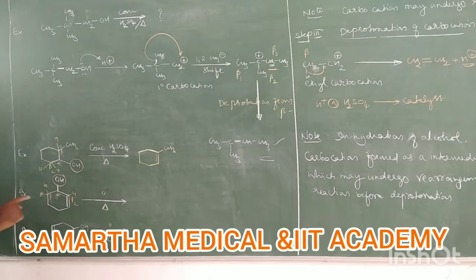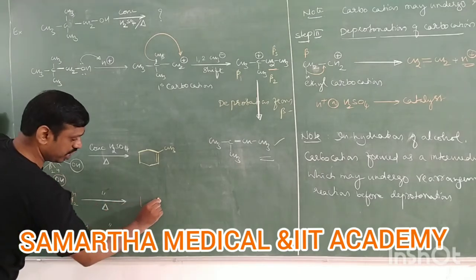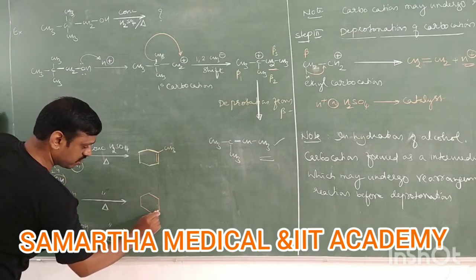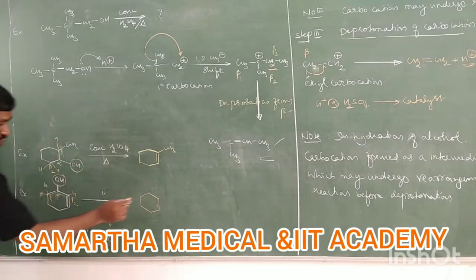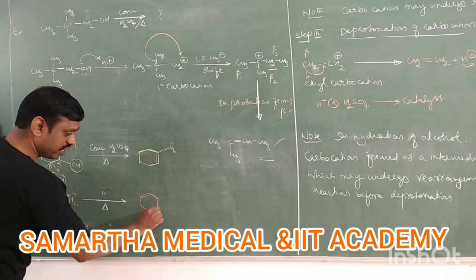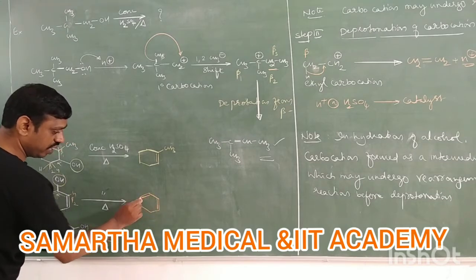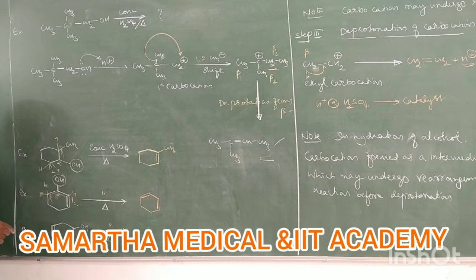Now suppose hydrogen is removed from this beta, that is beta 1, again a double bond comes here. Double bond, single bond, double bond. This is called conjugation. Conjugation increases, and if conjugation increases, stability increases. So you need to remove the hydrogen from beta 1, so that you will get extended conjugation. When extended conjugation is possible, the stability increases, right?